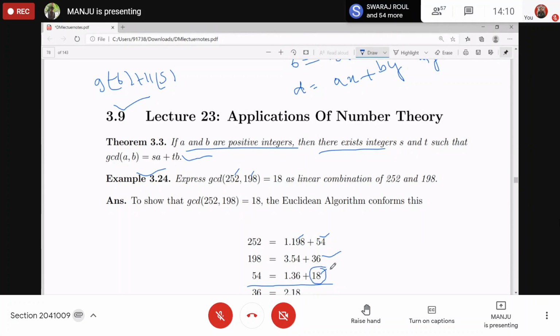So you got 3 equations, and from here the last non-zero remainder is giving you 18, the GCD. Now you want to express this 18 as a linear combination of 252 and 198. So what should you do? From these 3 equations, you can put this value in this one, this value in this one, and so on. That is, by using only these 3 equations, you need to write 18 as a linear combination of these, right?